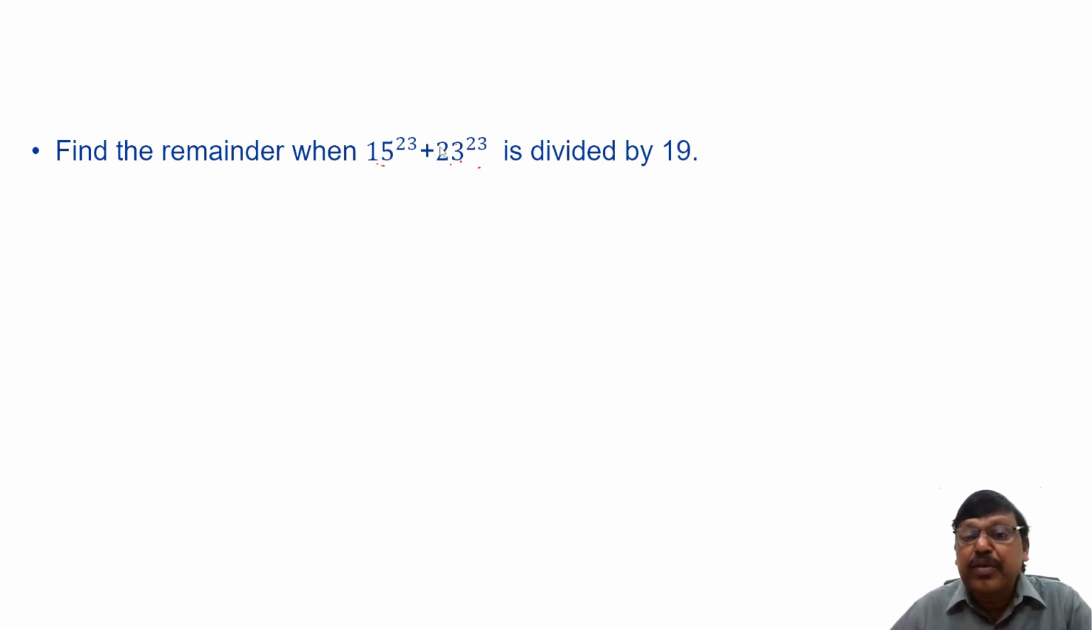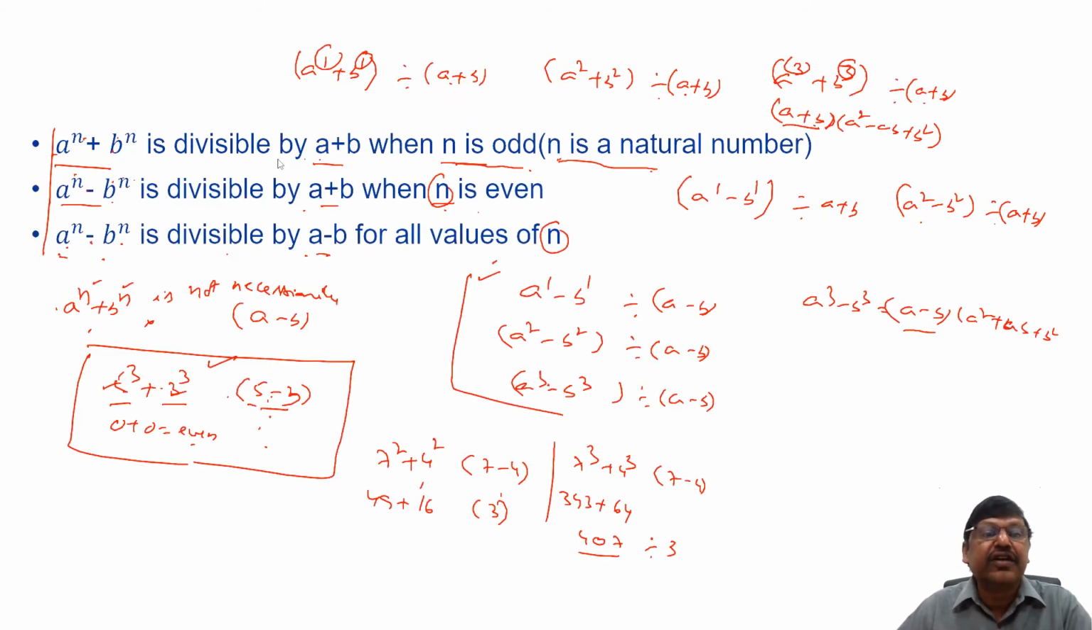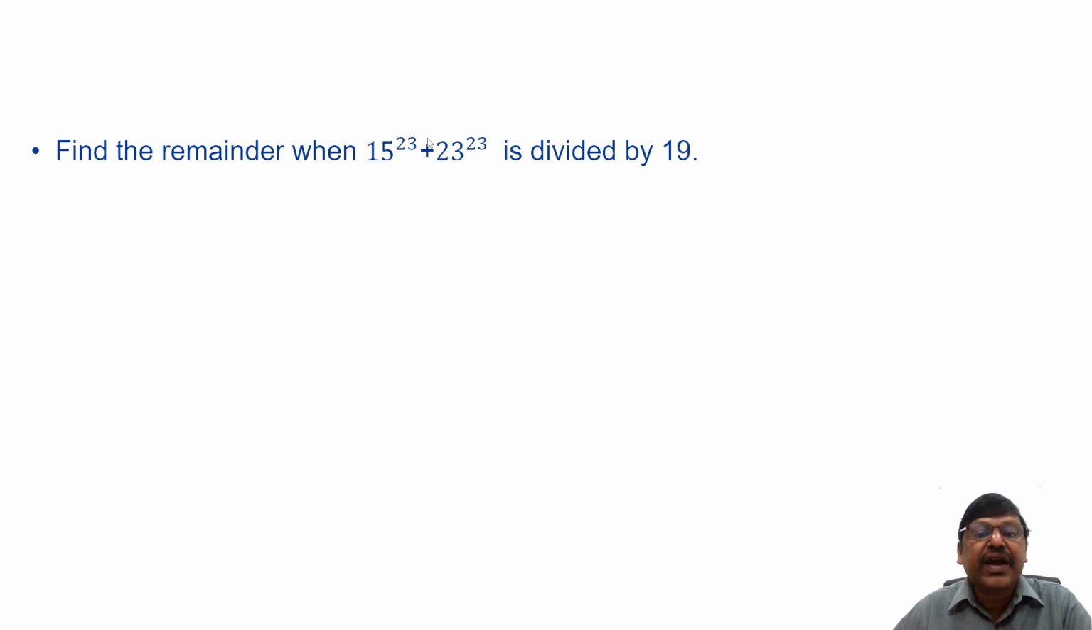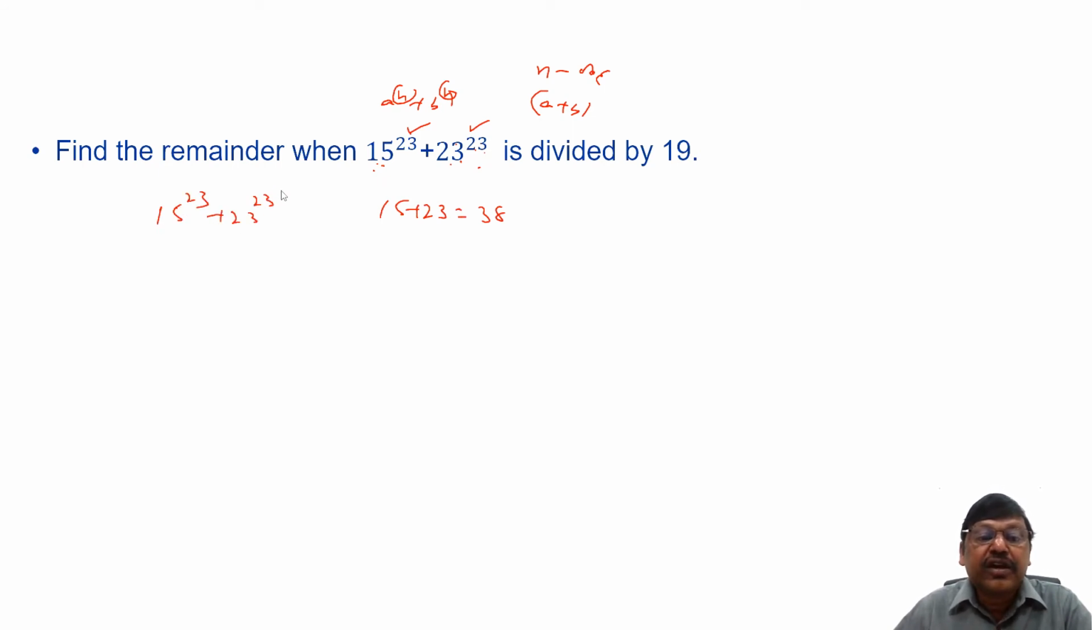How? It is in the form of a power n plus b power n, and the power n is an odd number. As per the first rule that I have discussed, a power n plus b power n is divisible by a plus b when n is odd. Hence 15 power 23 plus 23 power 23 is divisible by 15 plus 23, that is 38, because the power is odd. If a number is divisible by 38, is it not divisible by 19, which is a factor?